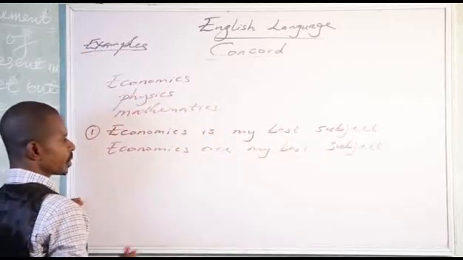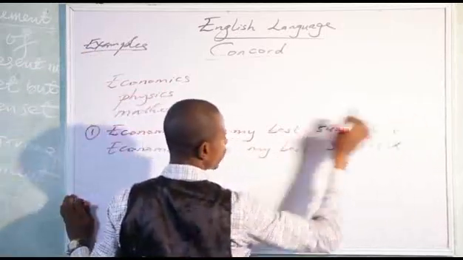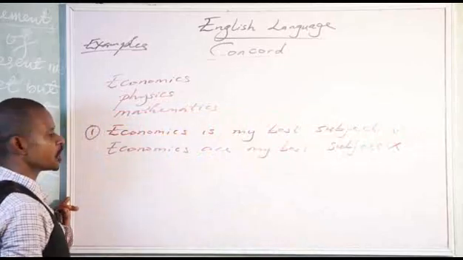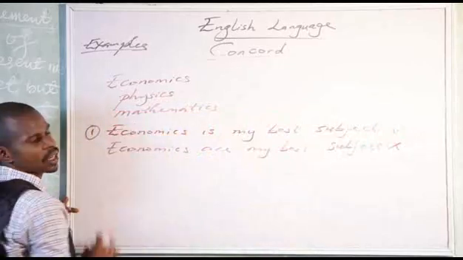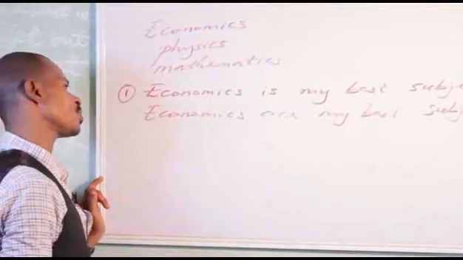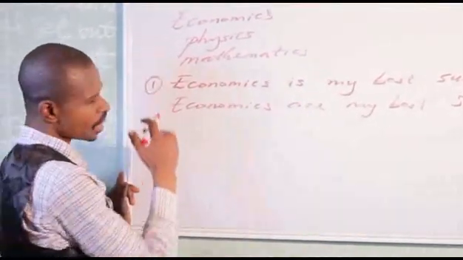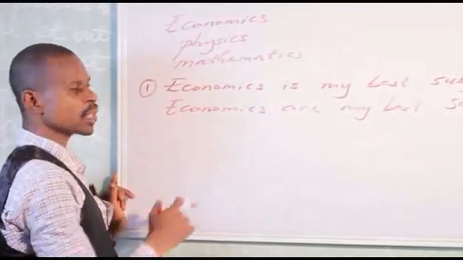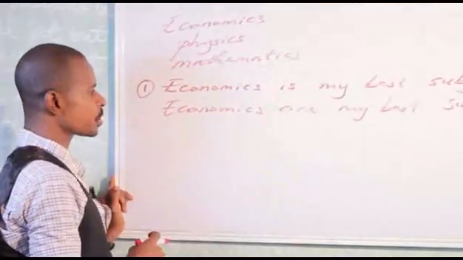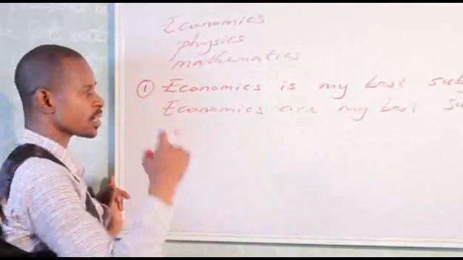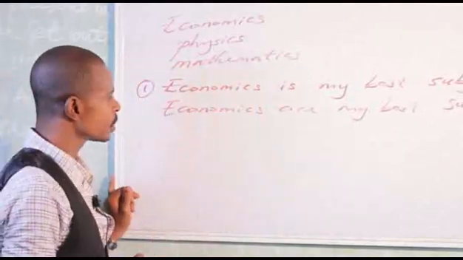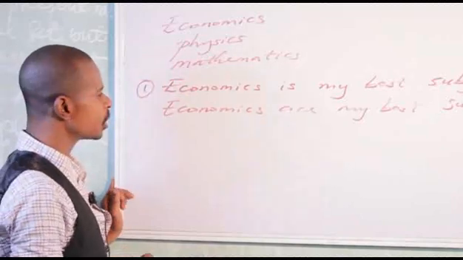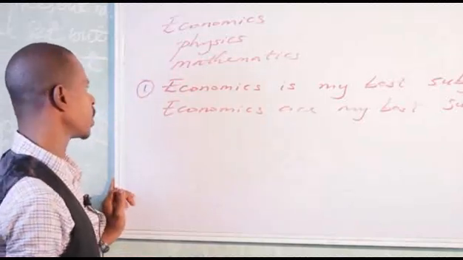This is wrong, but this is correct. Economics is a singular noun, but it looks like a plural noun. The reason why we use is with it is because it is singular in sense. So economics is my best subject. Never say economics are my best subject.